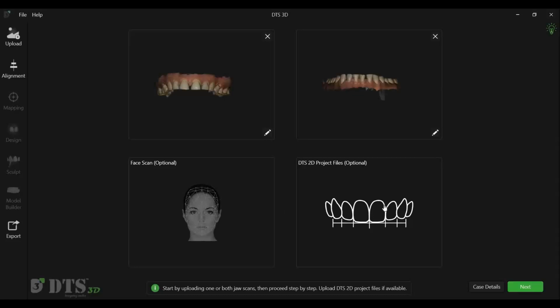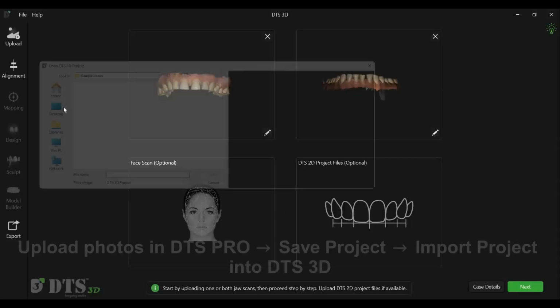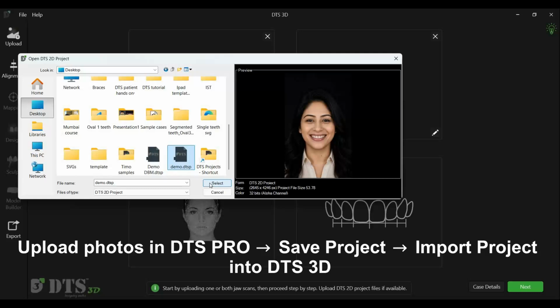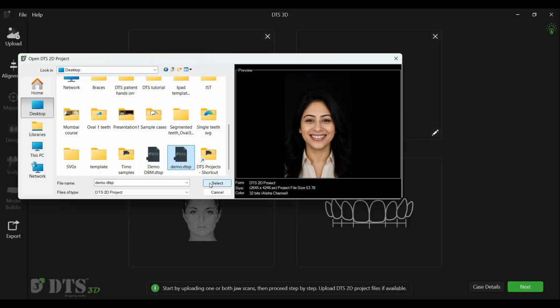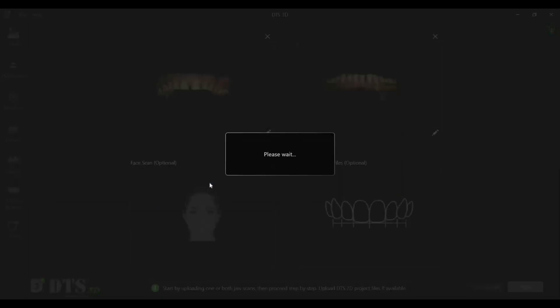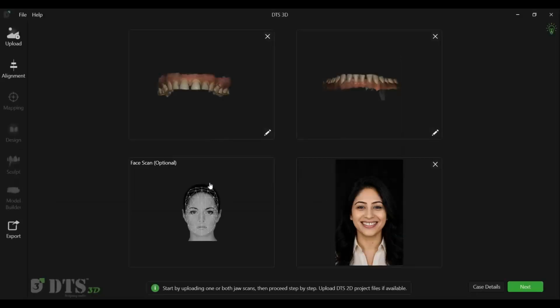Next, let's upload the patient's photographs. Please note that patient photographs cannot be uploaded directly into DTS 3D. They must first be imported into DTS Pro, the 2D smile design software. After completing the desired smile design or treatment simulation, save the project file and then import that project file into DTS 3D. If available, you can also upload the patient's face scans. Once all scans and photographs have been uploaded, click Next.